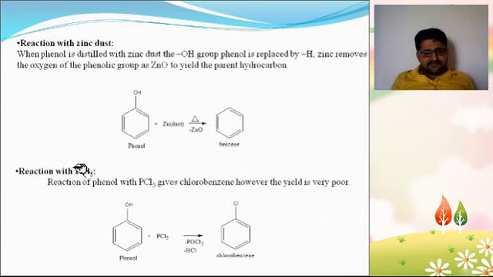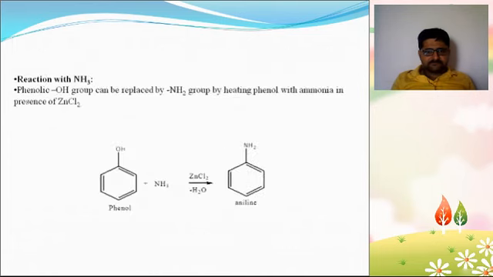Next one, reaction with PCl5. Phenol reacts with PCl5, with removal of POCl3 and HCl, to get chlorobenzene. Reaction with ammonia. Phenol reacts with ammonia and zinc chloride, with removal of a water molecule, to get aniline.